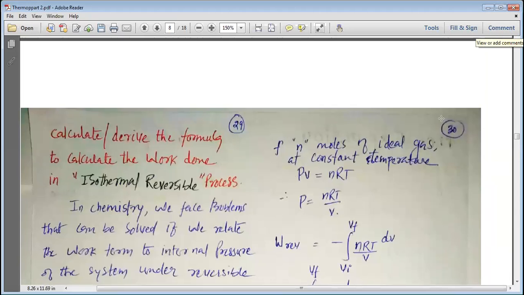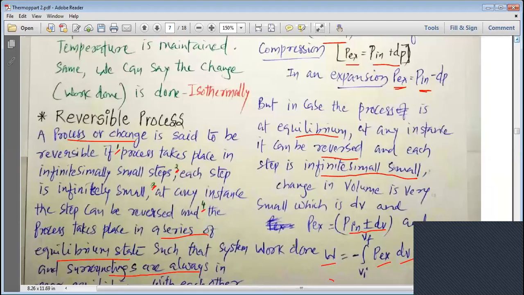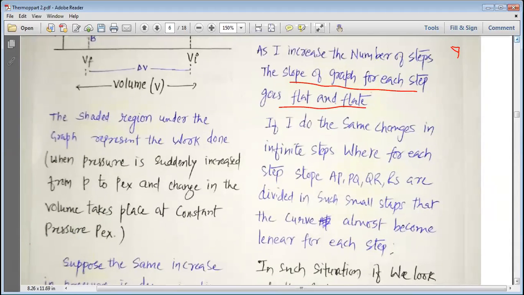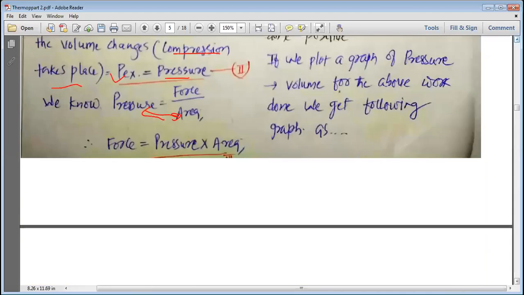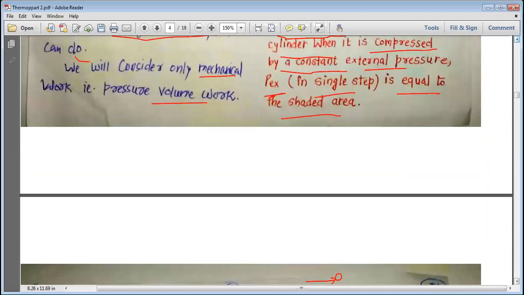So, my dear students, today we have revised the first law of thermodynamics, which says that energy can neither be created nor be destroyed in a chemical reaction. In such a condition, we can understand that the change in internal energy is equal to the heat absorbed or released plus the work done W, and this is how we can write that delta U is equal to Q plus W. We have studied the sign convention for the heat and work.